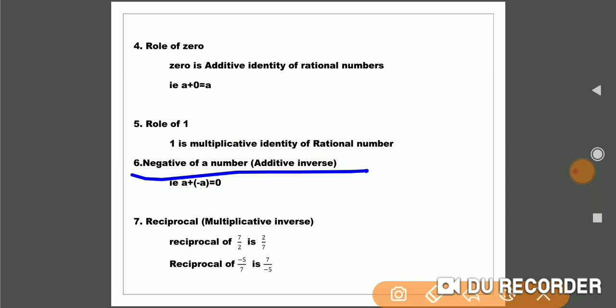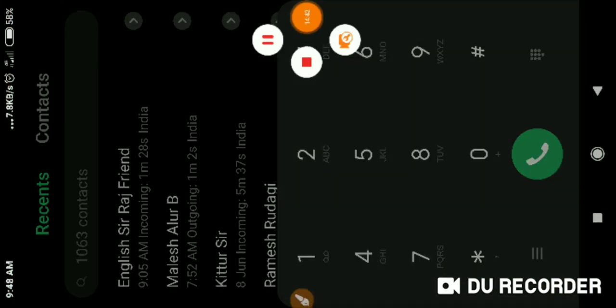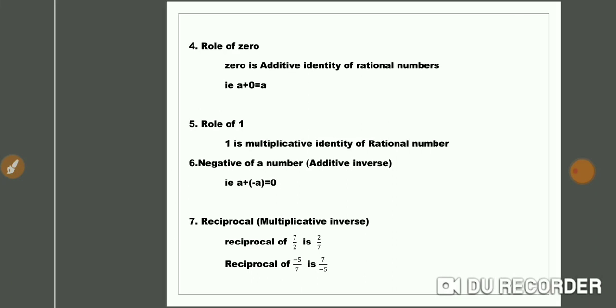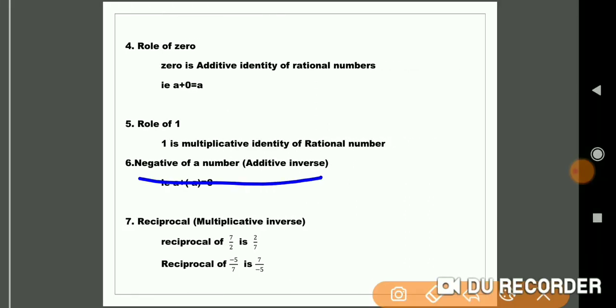The next property we are going to see is about the negative of a number. Here the negative of a number means if you take any number, the reverse, opposite of that number is the negative of that number. If you sum them, you should get 0. So we call it the additive inverse. For every number there is an additive inverse. Especially we are going to see this in integers.